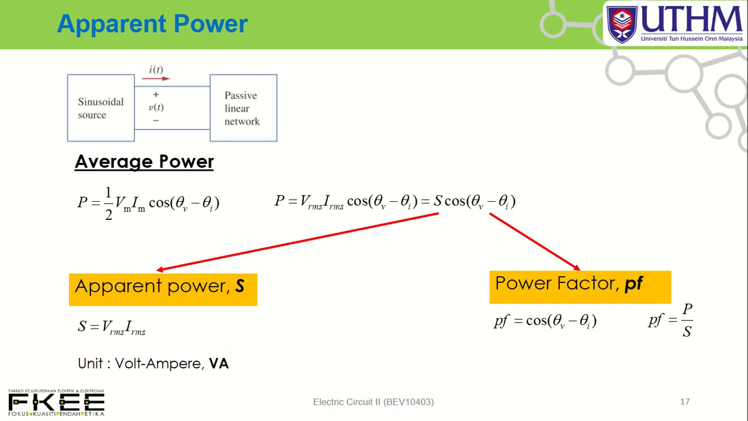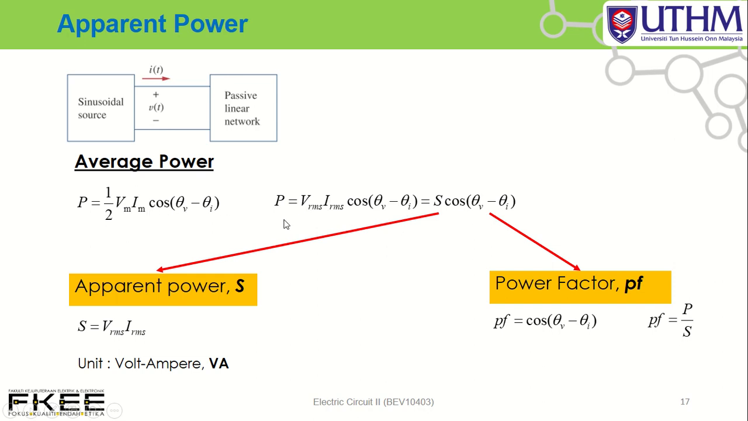Okay, apparent power. How to determine apparent power? Now we have average power P equal to 1 over 2 Vm Im cos(theta V minus theta I). This average power is related to the maximum value of the current and voltage, so we can relate it with the RMS value: P equal to VRMS IRMS cos(theta V minus theta I).